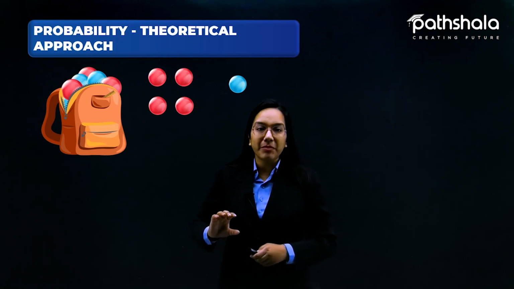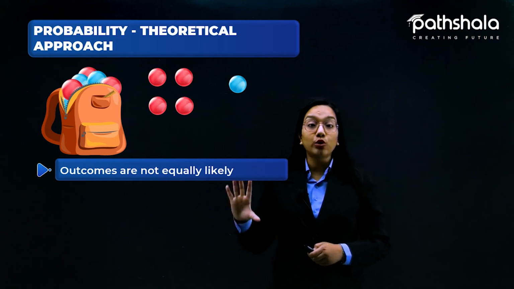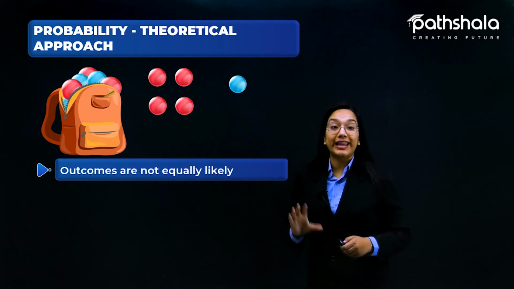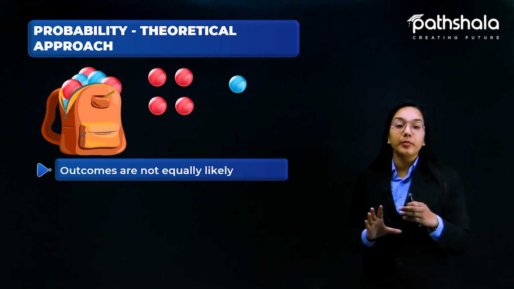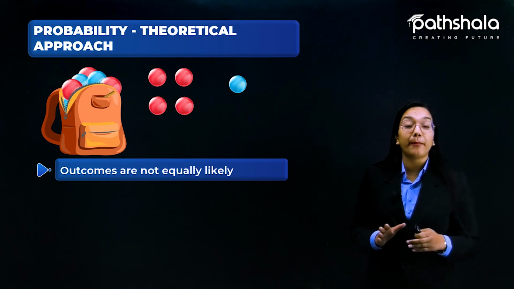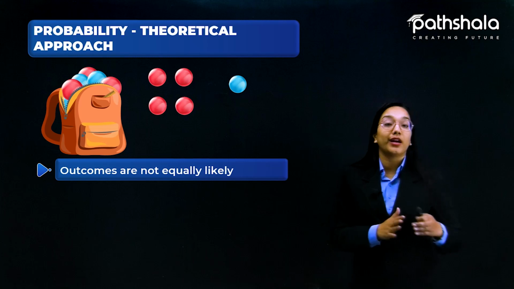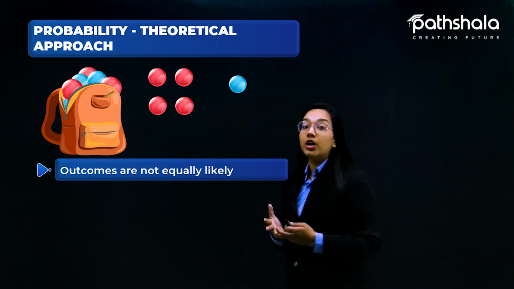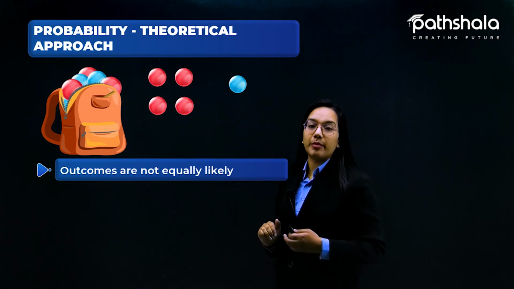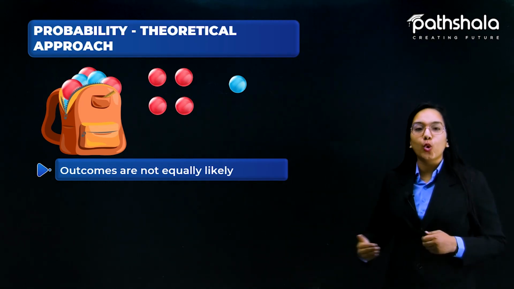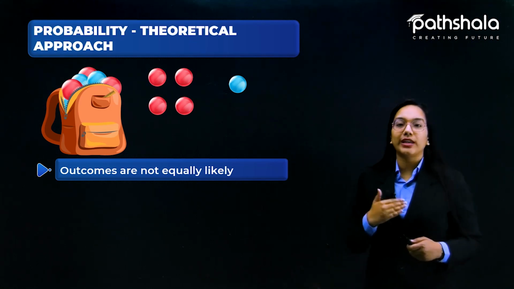It means that the outcomes are not equally likely over here, because the possibility of getting a pink ball is definitely more than the possibility of getting a blue ball, because you can see over here there are more pink balls than blue balls. So that's why the outcomes are not equally likely.